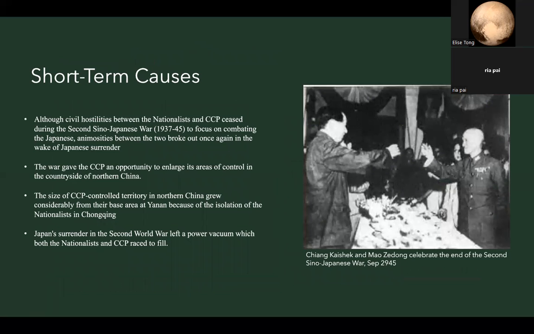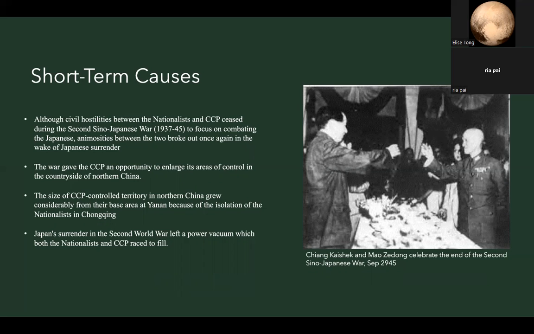Although civil hostilities between the Nationalists and CCP ceased during the Second Sino-Japanese War to focus on combating the Japanese, animosities between the two broke out once again in the wake of Japanese surrender. The war gave the CCP an opportunity to enlarge its areas of control in the countryside of northern China, and the size of the CCP-controlled territory grew considerably because of the isolation of the nationalists in Chongqing.